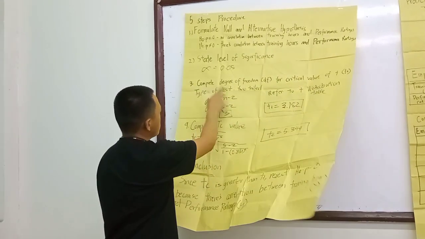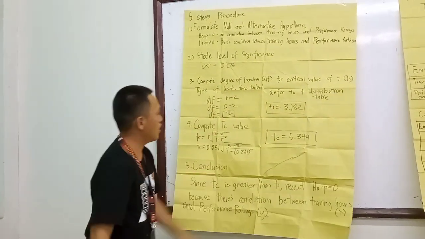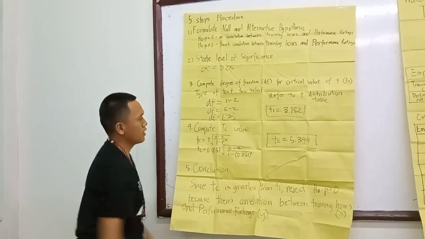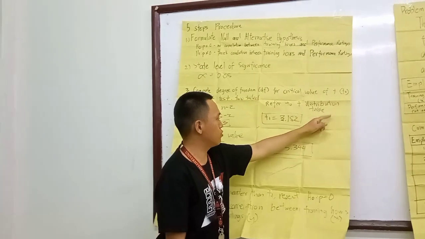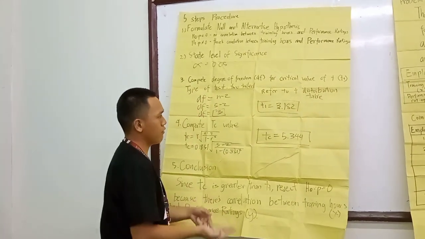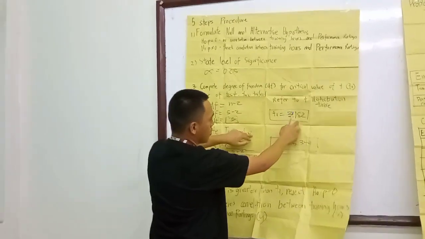Again, using the formula, 5 minus 2 equals 3 degrees of freedom. Let's refer to the distribution table. By referring to it, we can see that it's 3.182.